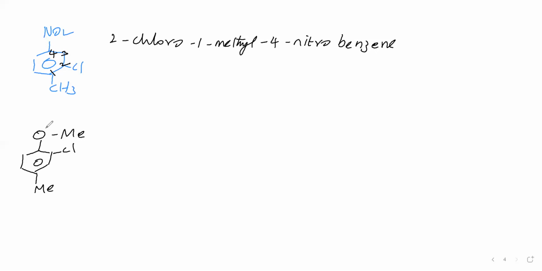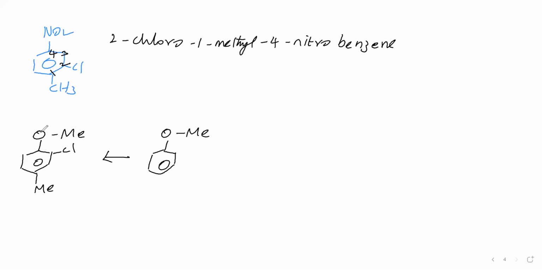Otherwise, if you think that we are preparing this compound from anisole, then how to give numbering?